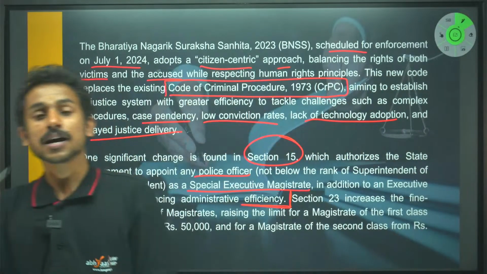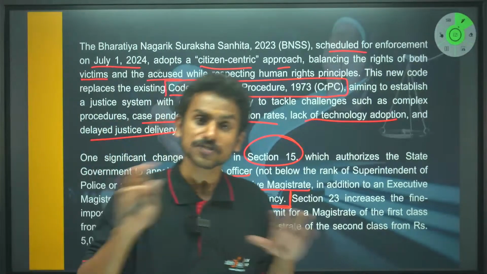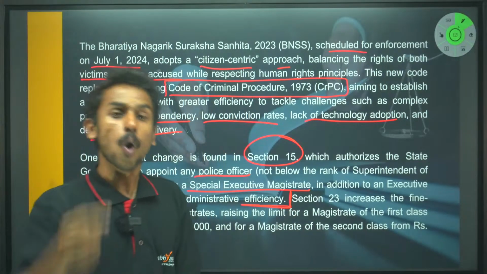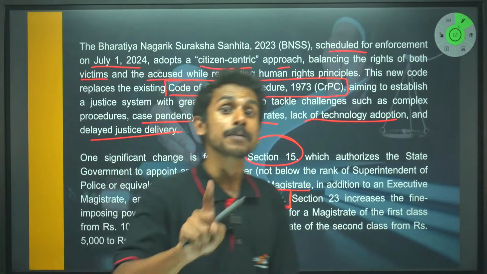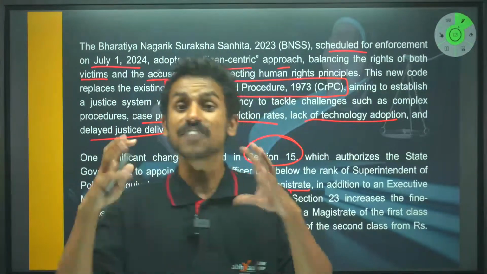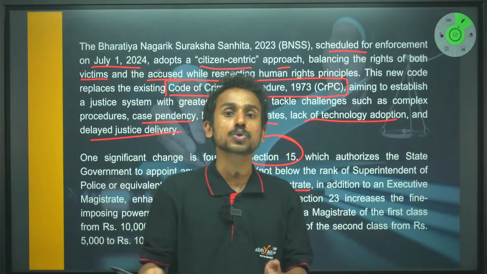Police function comes under state. Judicial functions also come under state. Respective states have to deal with it, right? Although right now the central government has passed this BNSS, the state governments, or the state legislative assembly, to be more precise, are free to make any further amendment which is suitable for their state.